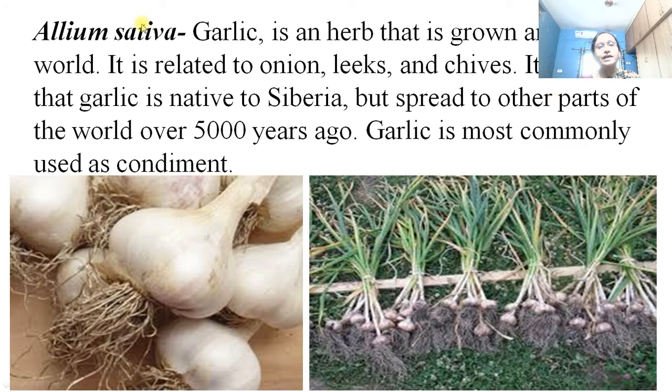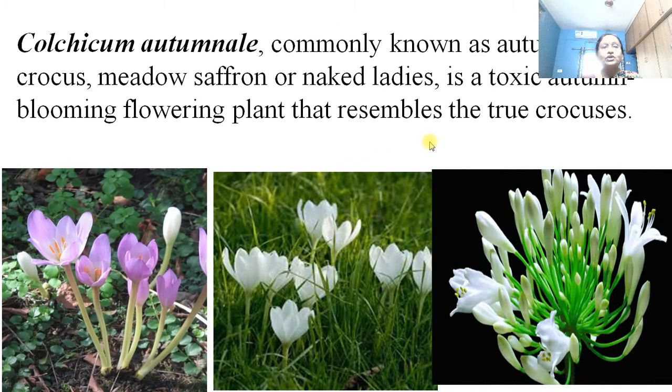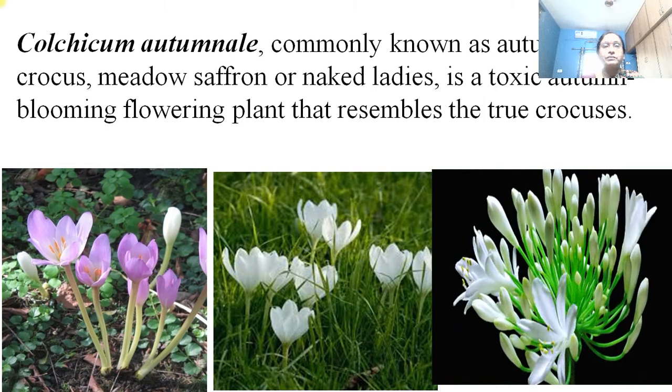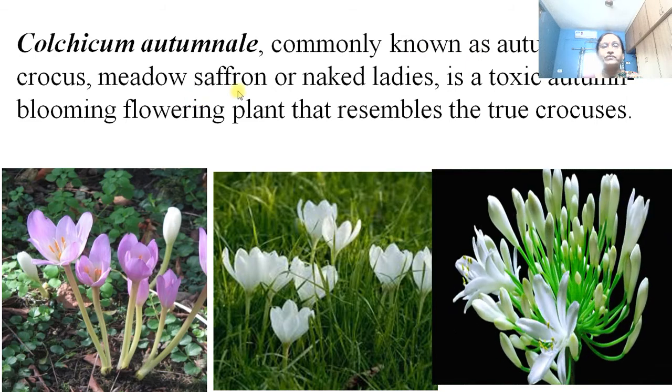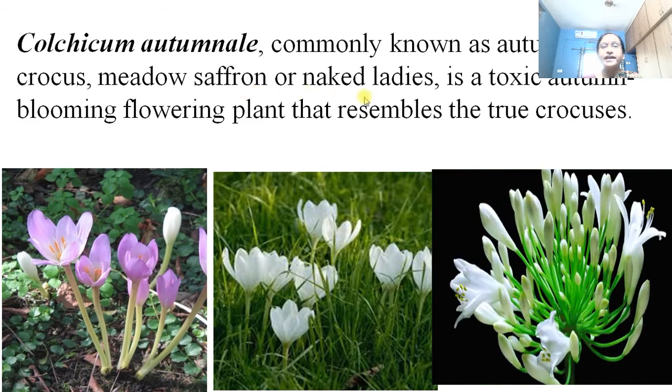Then Allium sativa is called garlic, a herb that is grown around the world. It is most commonly used as a condiment.